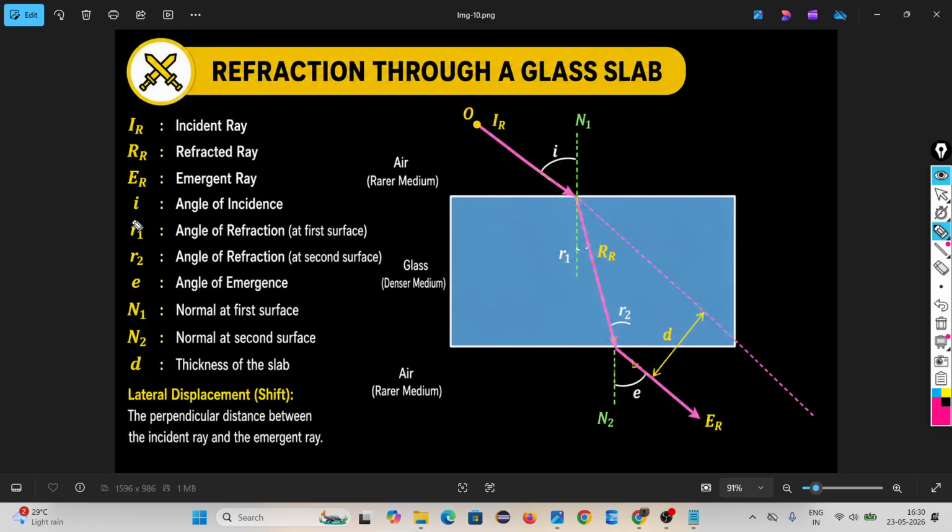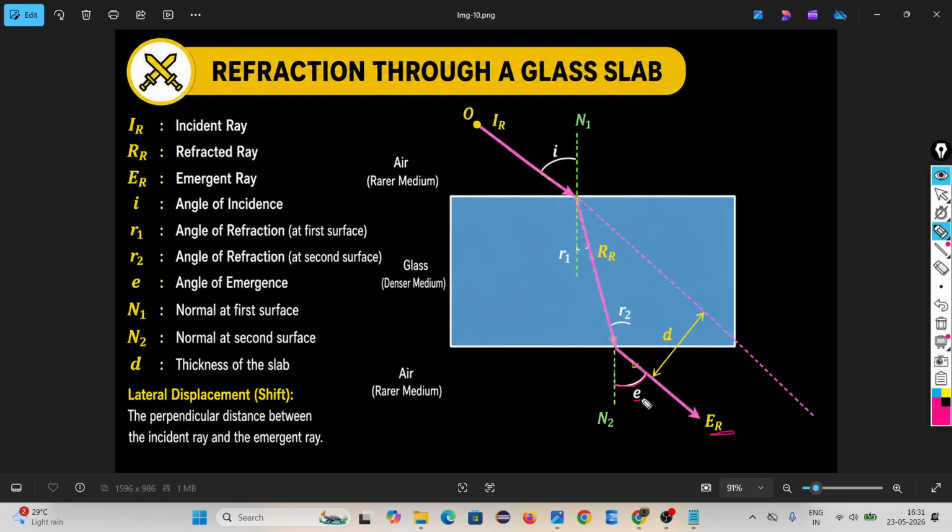Okay, sir. Then I is called the angle of incidence. The angle between the incident ray and the normal is called the angle of incidence. R1 is the angle of reflection. This is R1. R2 is the angle of reflection at the second surface, which is happening here. E is the angle of emergence. Look, this is the E angle, the angle of the emergent ray.